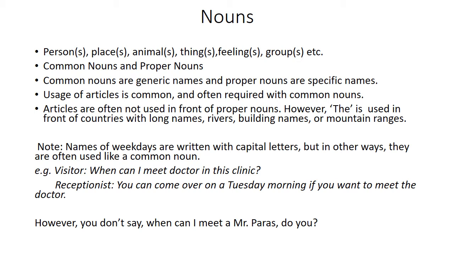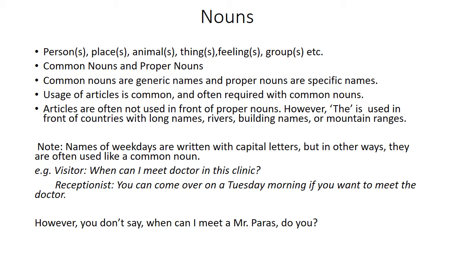We don't say I am a Divya, I am a Paras, I am going to a India or an India, considering it starts with a vowel. So articles are usually not used in front of proper nouns.